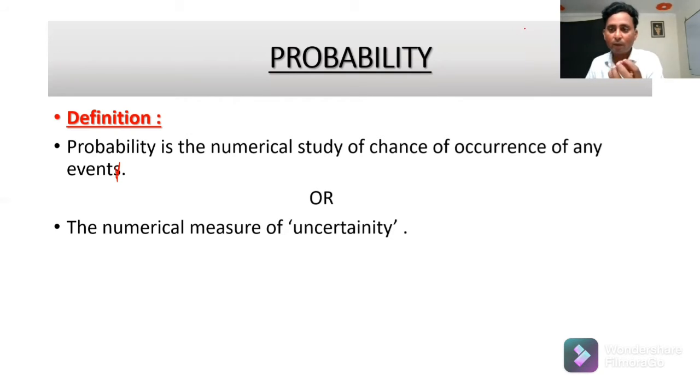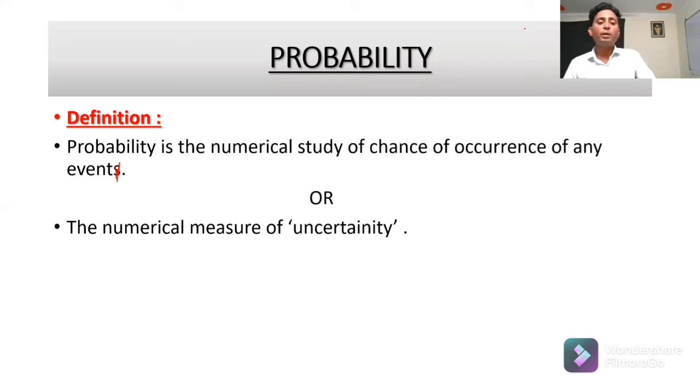What is the numerical value of a certain event happening? This will give you a numerical value. Like if we roll a die, what is the chance of getting an even number? Similarly, if we toss a coin, what is the chance of getting head or tail?